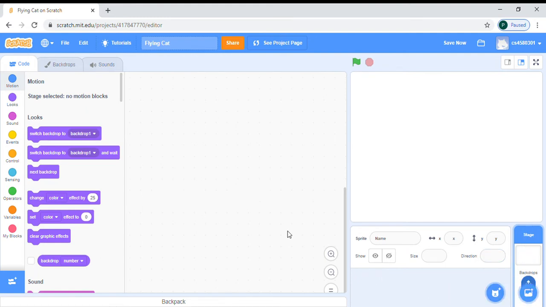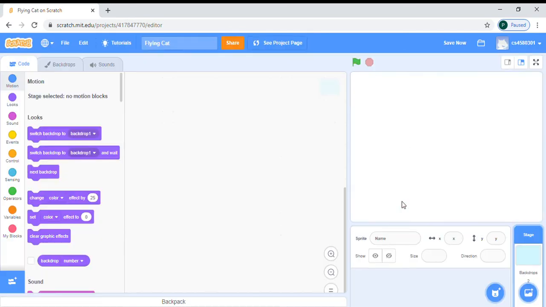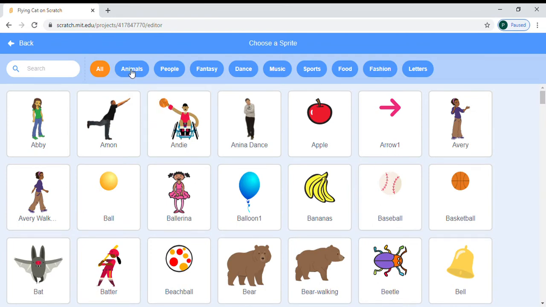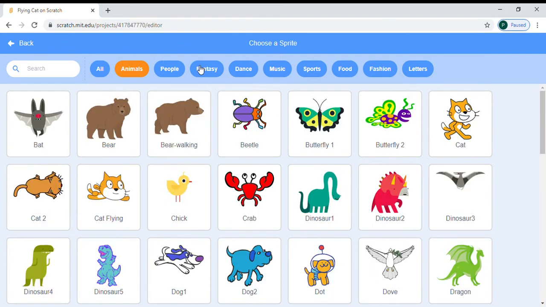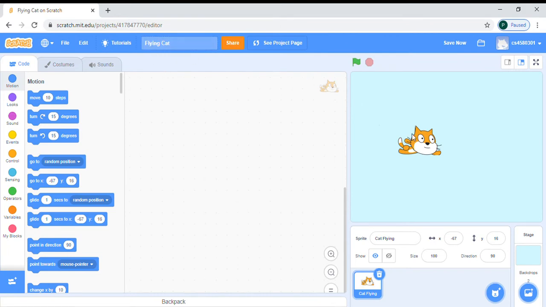And choose the background and take a simple background, blue sky. And then I will choose the sprite. The cat is an animal, so we will go to animal. There are several types of options here: people, fans, dance, and etc. And this is cat flying, so we are making a flying cat, so we will take flying cat.